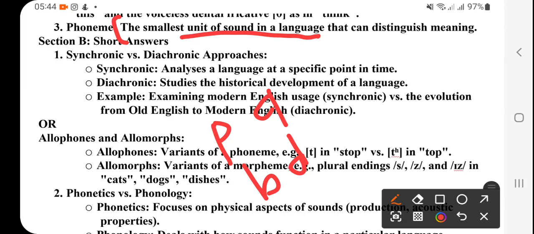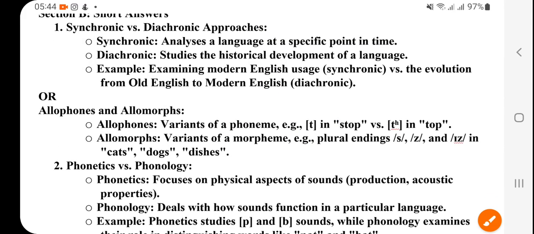But this is the smallest unit of sound in language that can distinguish meaning. So this is distinguishing meaning. P has a different meaning, and this meaning-distinguishing unit is called a phoneme. Okay.